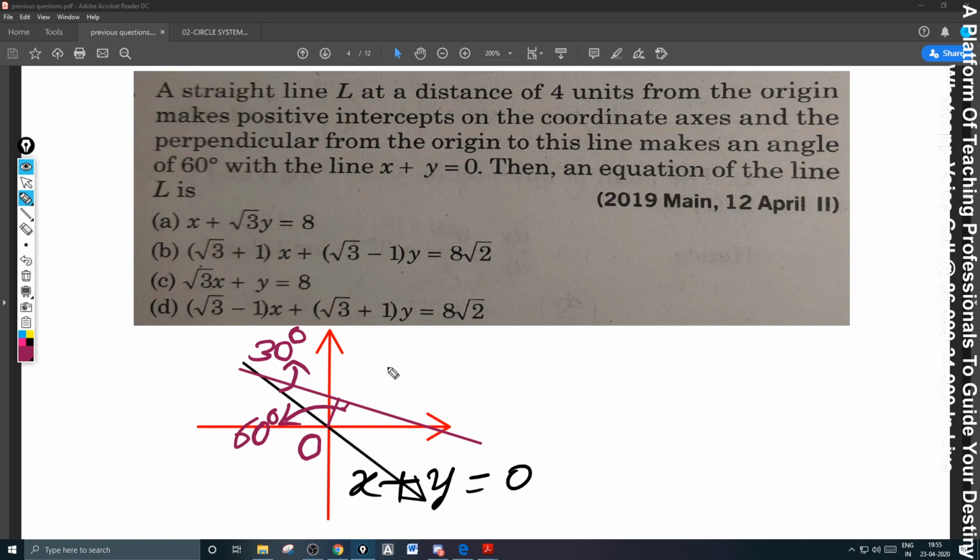Let me say its slope, which we don't know, is m. You need the equation there.